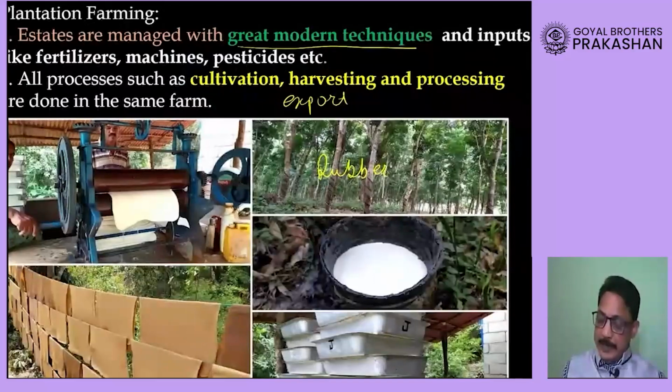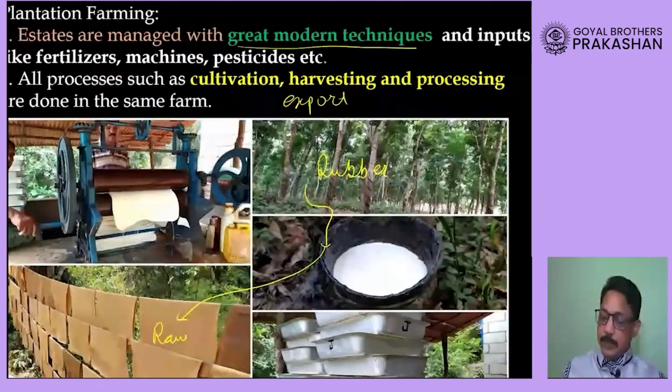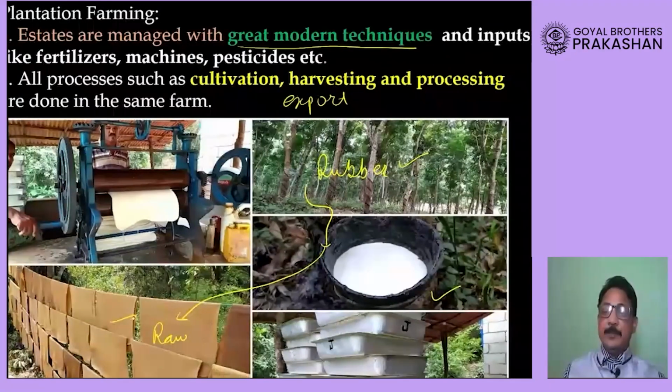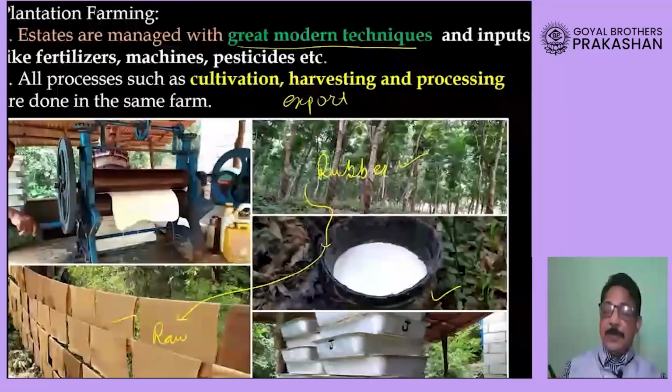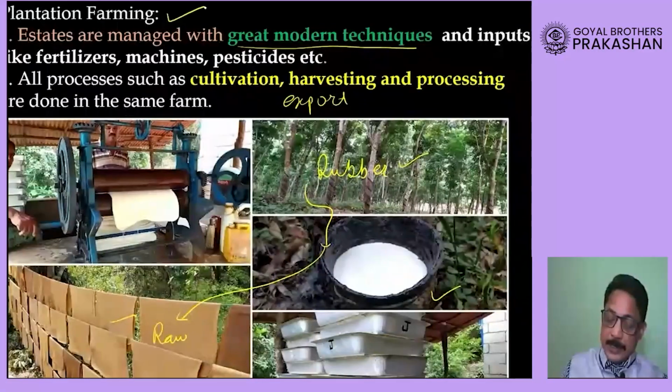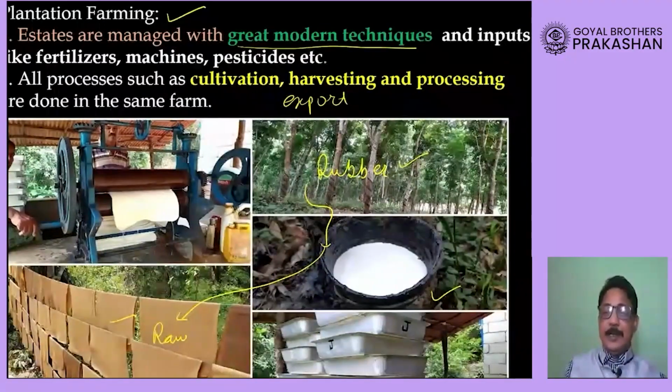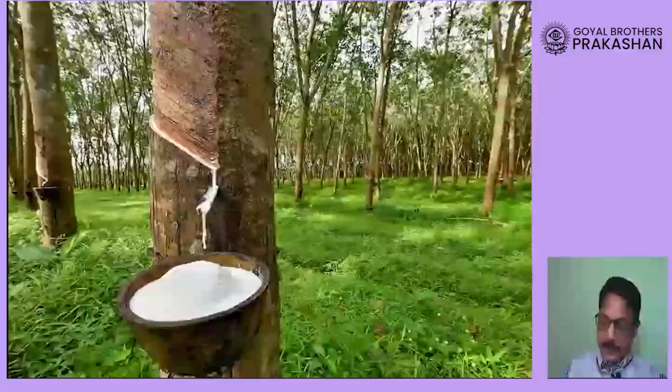Okay, the latex is extracted and now this latex is converted into raw rubber. So what they have done is they have not only grown the crop here, after harvesting they have even processed it here itself. So all these processes are done in a single farm, dear students, that is called an estate, and it is a very important characteristic of plantation farming, which is highly mechanized.